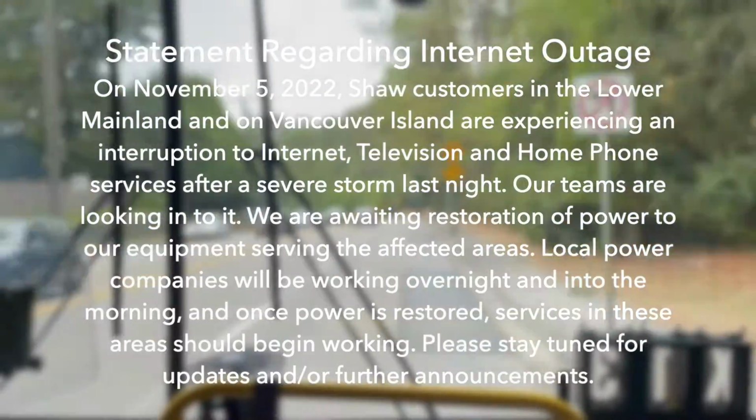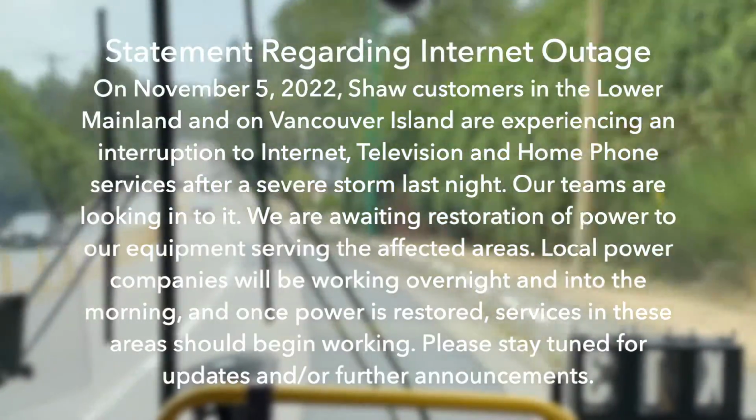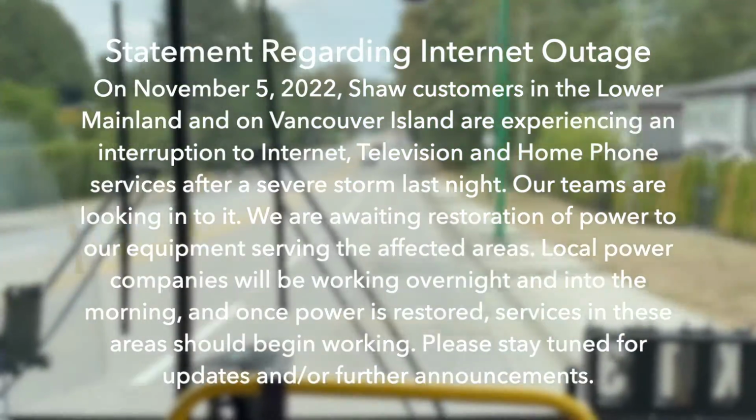Your estimated wait time to speak with us by telephone is approximately 8 minutes. Shaw offers support through messaging.